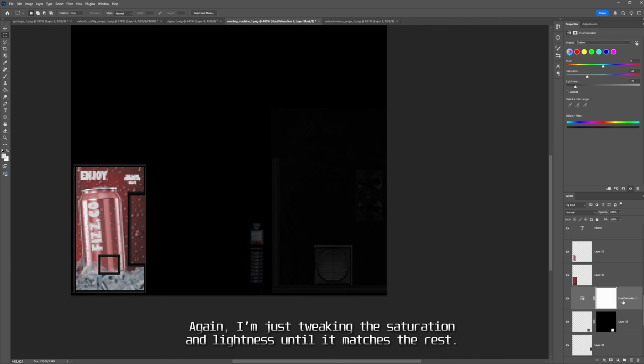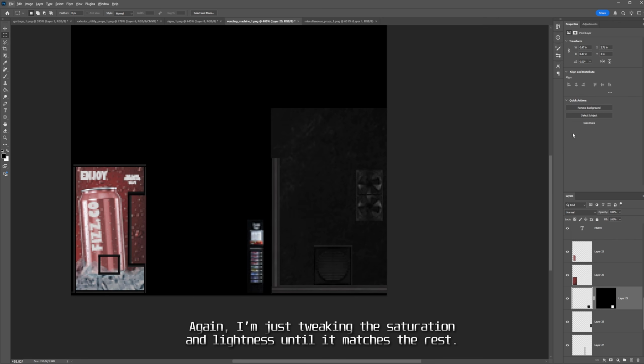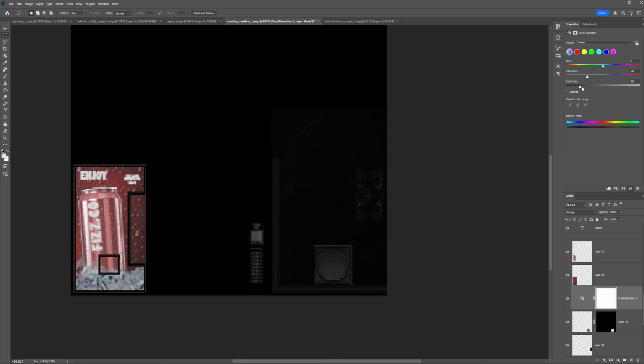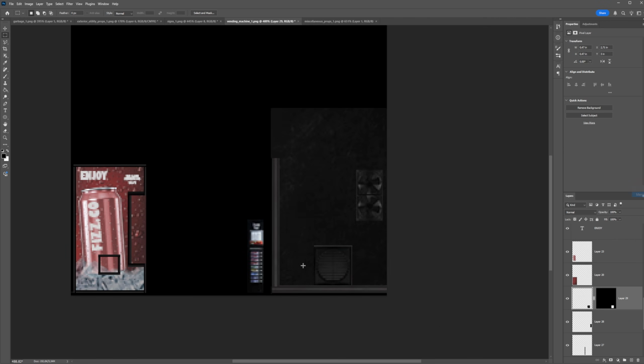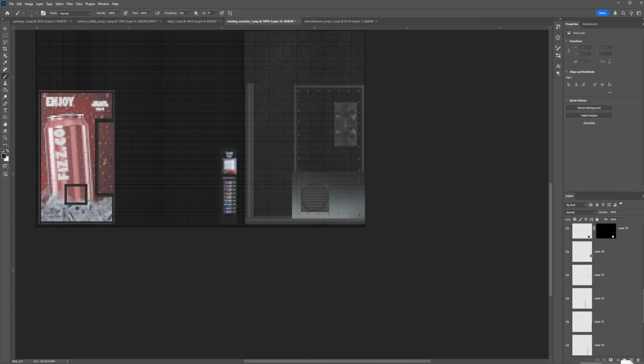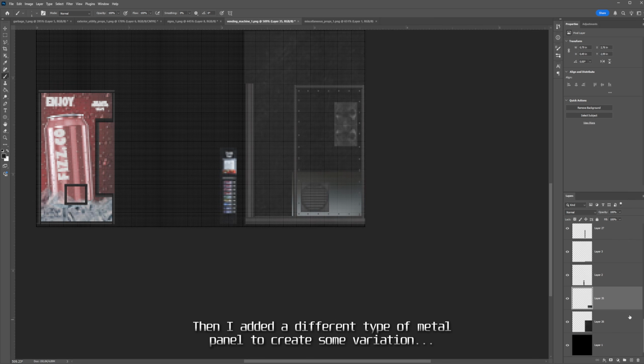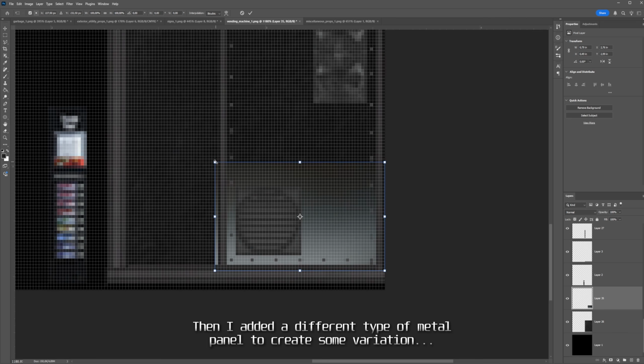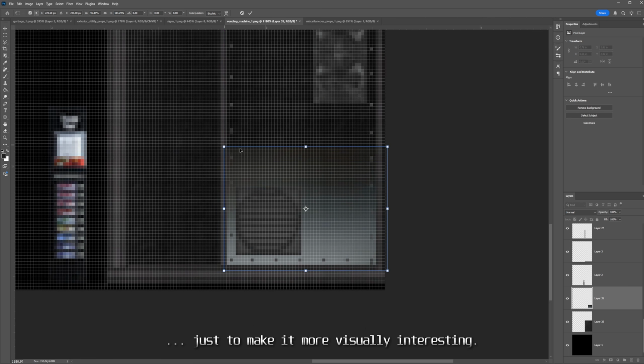Again, I'm just tweaking the saturation and lightness until it matches the rest. Then I added a different type of metal panel to create some variation, just to make it more visually interesting.